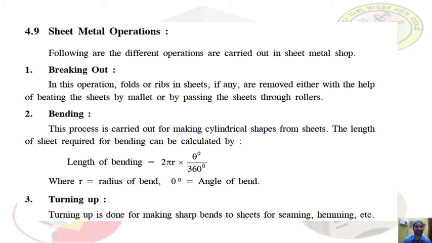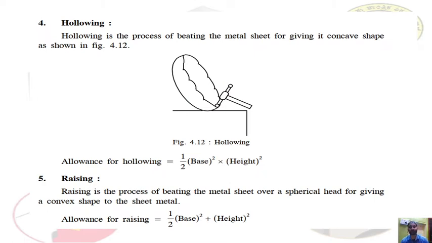The length of the sheet required for bending can be calculated by: length of the bend equals 2 pi r into theta degree divided by 360 degree, where r is the radius of the bend and theta is the angle of bend. Turning up. Turning up is done for making sharp bends in sheet metal for seaming, hemming, etc. If you are making very sharp bends in sheets for seaming and hemming purposes, then it is known as turning up.